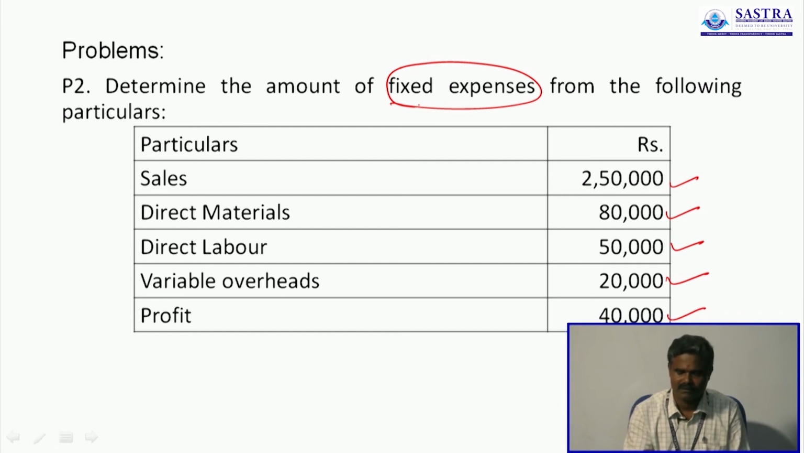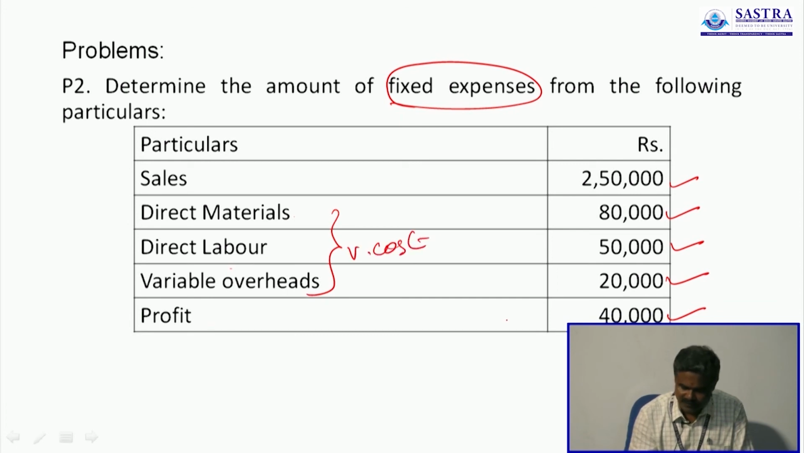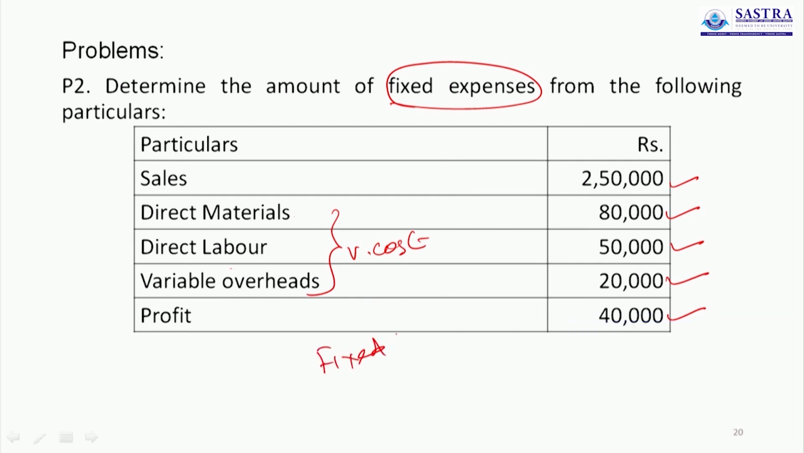So when they give some information along with one missing information, you have to find out the missing information. Here sales is given, direct material, direct labor, variable overheads, these are all the variable cost. Profit is given. What is the missing figure here? Fixed cost. So here fixed cost is not given, so you have to find out fixed cost with the help of the given information.